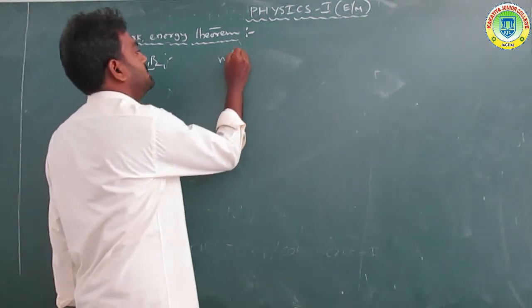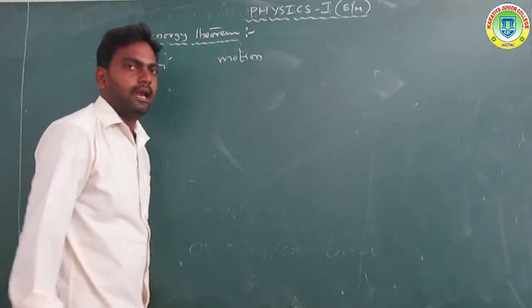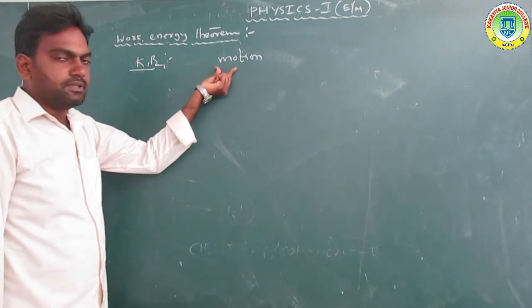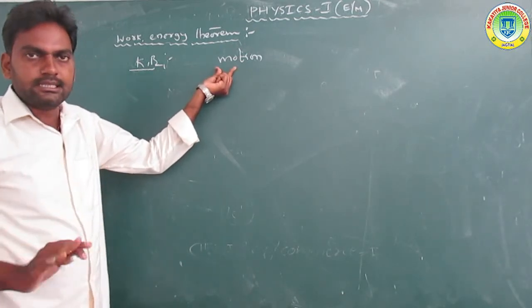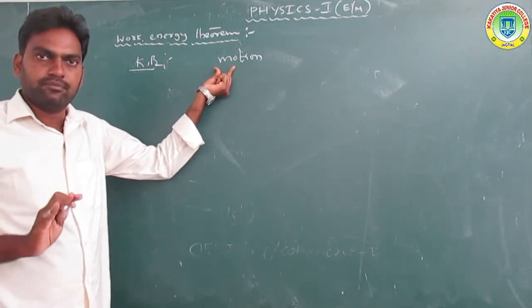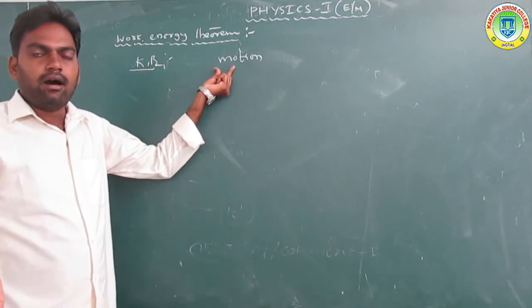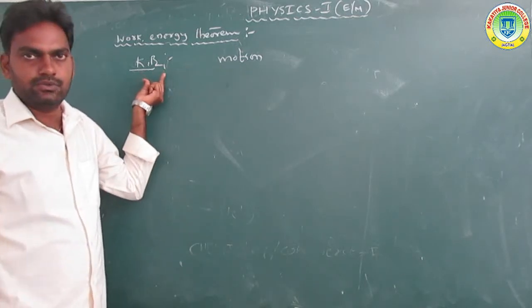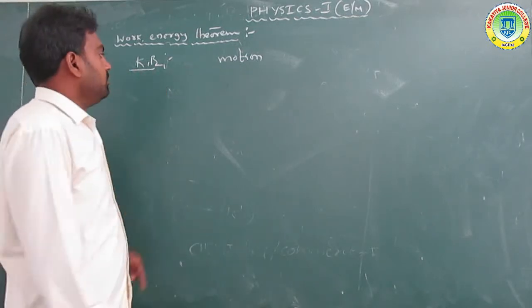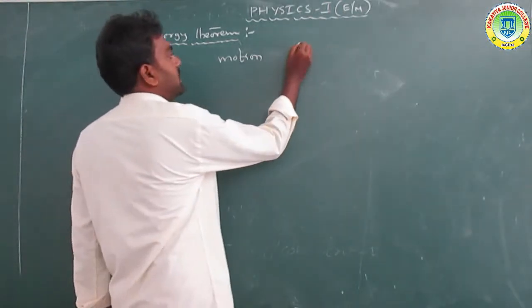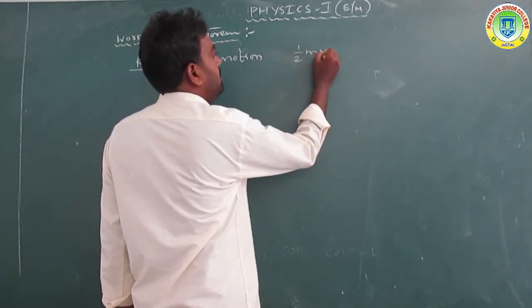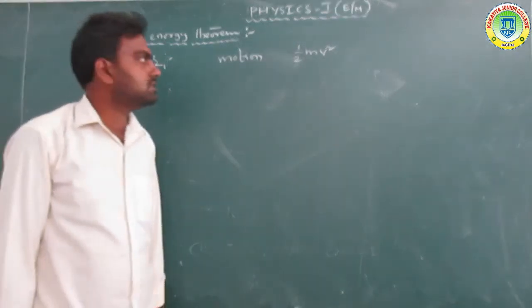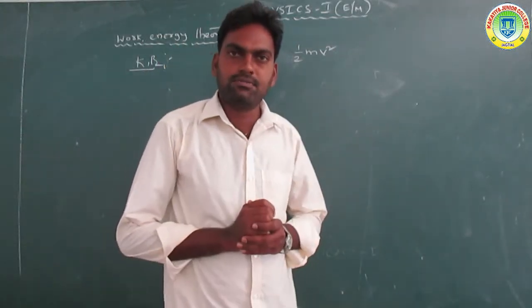For example, a bullet fired from a gun is already in motion. Let us take more examples of kinetic energy. The expression for kinetic energy is half m v square.